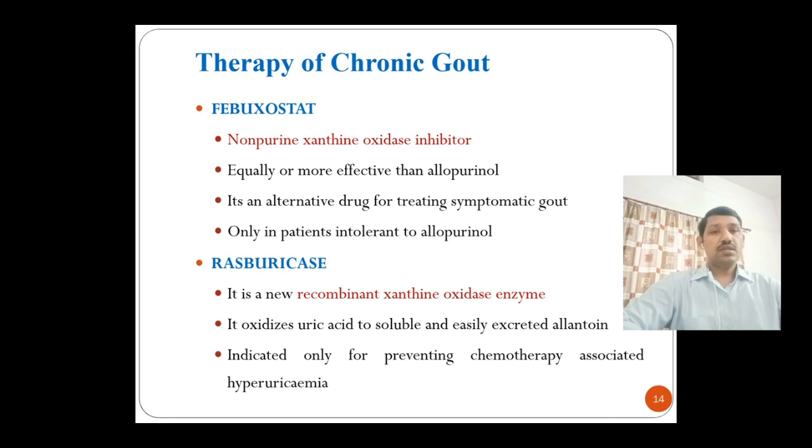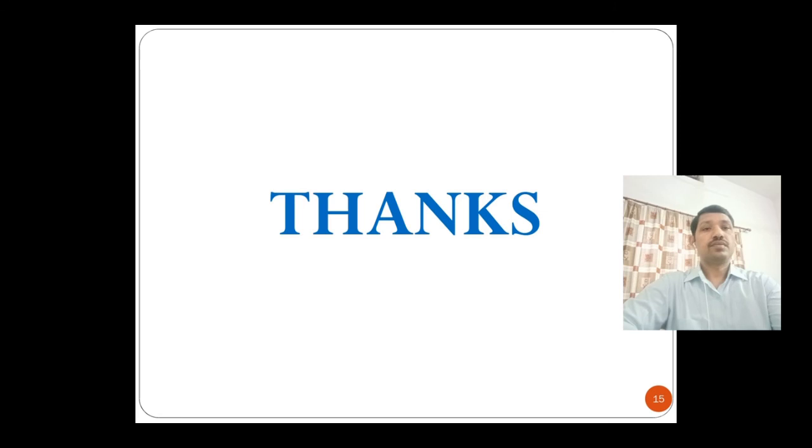So, in this class we have discussed what gout is, forms of gout, how to treat acute gout and chronic gout, signs and symptoms of acute and chronic gout, and the drug of choice in case of acute as well as chronic gout. This is all about the treatment of gout with the anti-gout drugs.